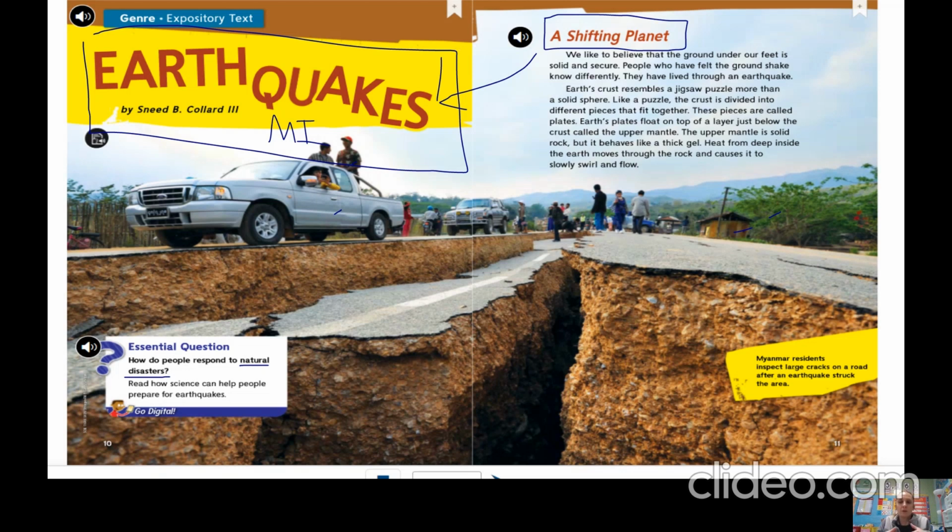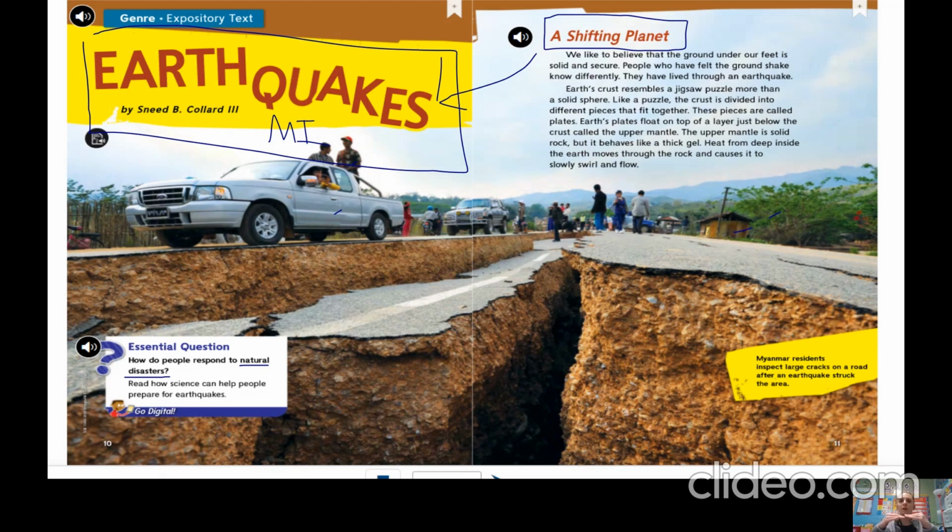These moving pieces of land are called plates, and they float on top of the mantle. The mantle of the earth is solid rock, but in the center of the earth it's extremely hot. So it floats around, like it said, like a thick gel. It's still solid, but it moves a little bit.